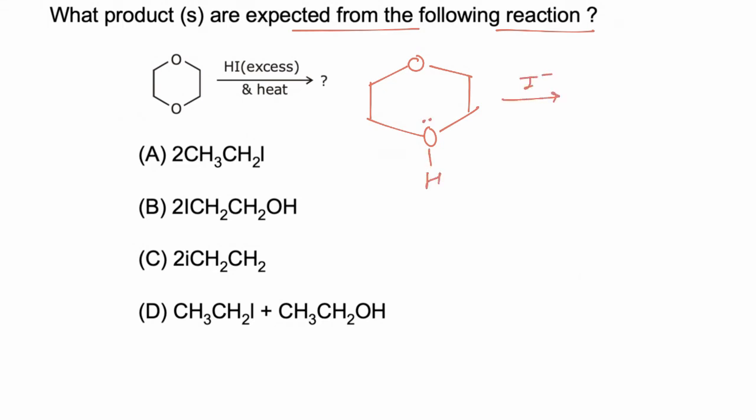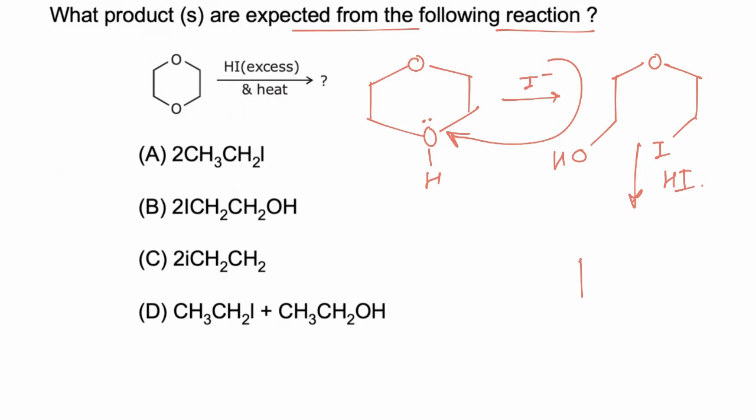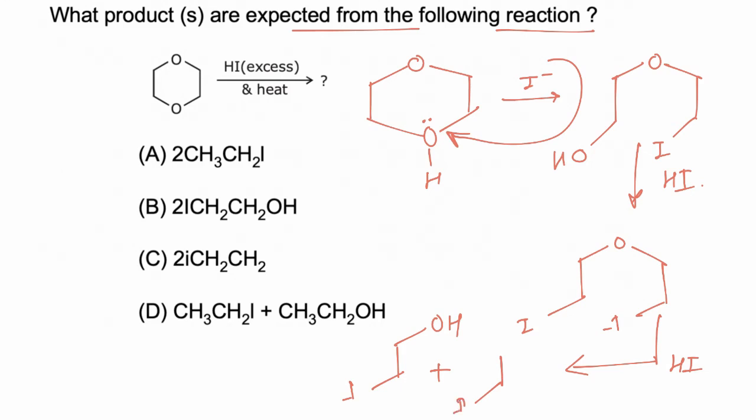Now I negative will act as a nucleophile and it will convert it to OH and I. Now further, one equivalent of HI is used and it will convert it to O, I and I. Now this molecule will react further with HI to form OH, I plus a diiodo compound. Now this molecule will further react with one molecule of HI.